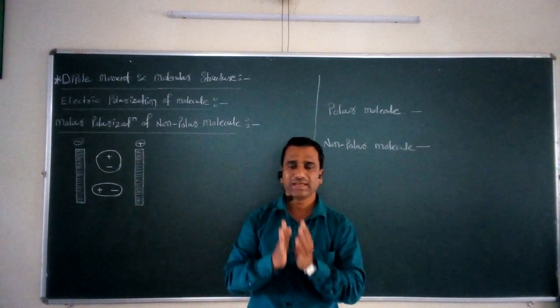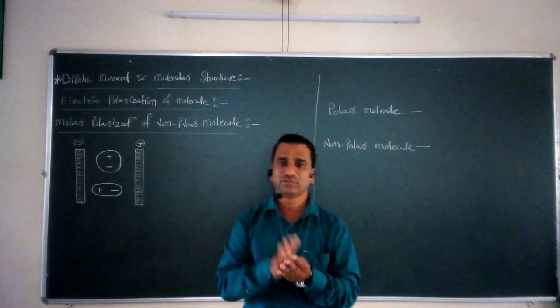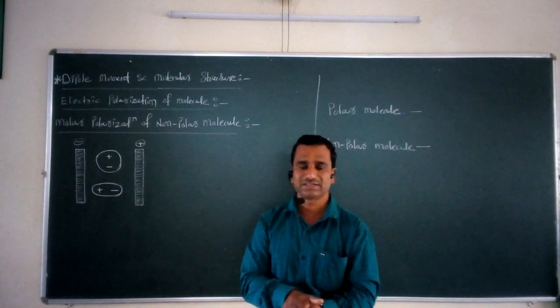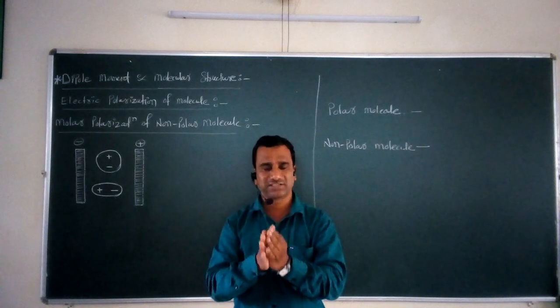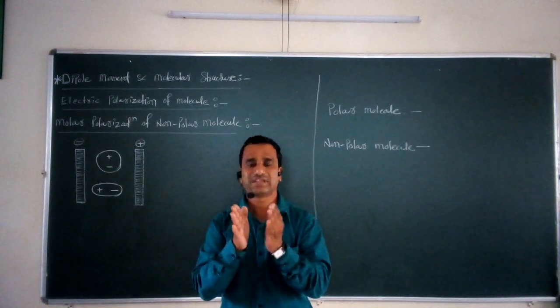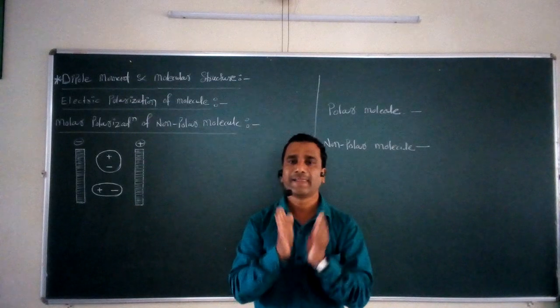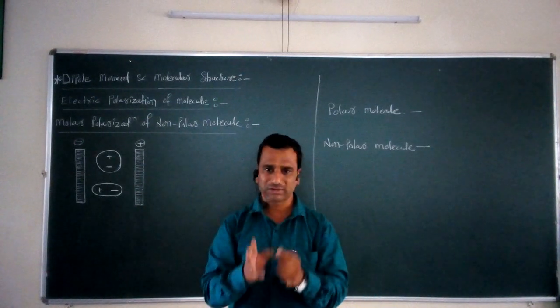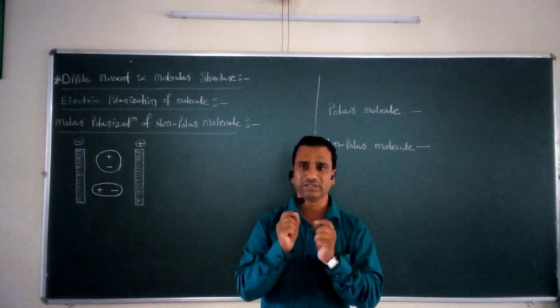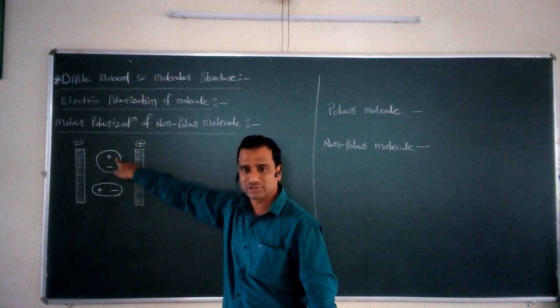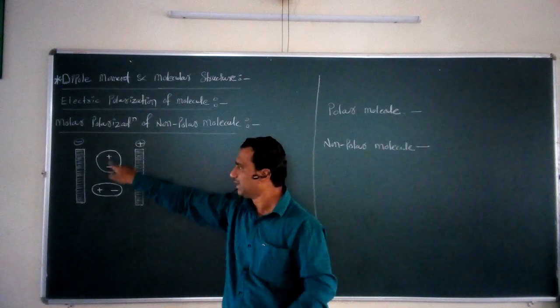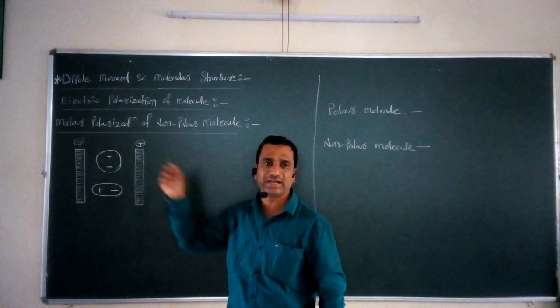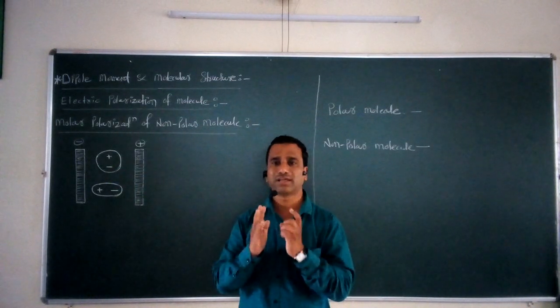Whenever in a molecule the center of gravity of positive charge and the center of gravity of negative charge just coincide upon each other, then we can say that molecule is called a non-polar molecule. So what is a non-polar molecule? The molecule in which the center of gravity of positive charge is exactly coincident upon the center of gravity of negative charge is called a non-polar molecule.